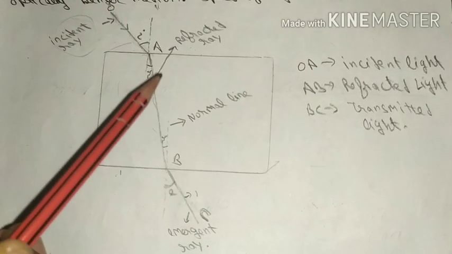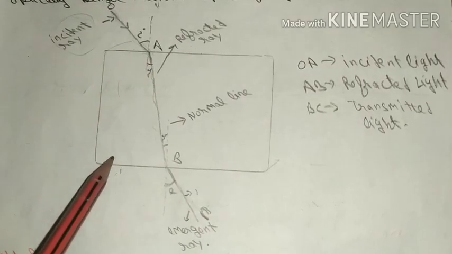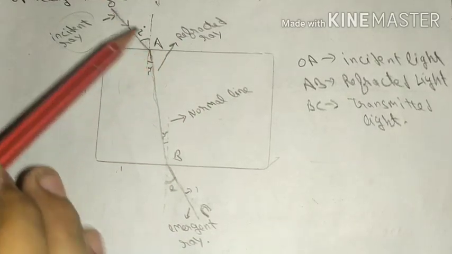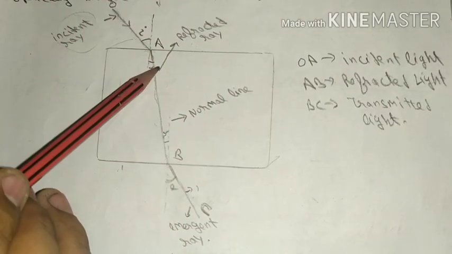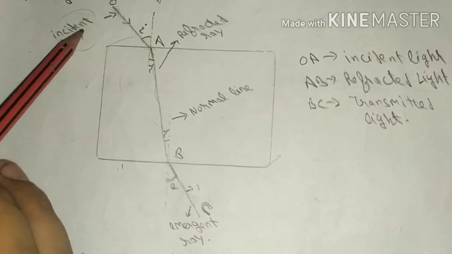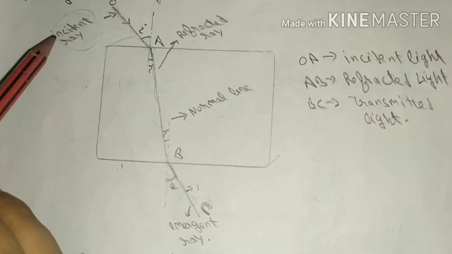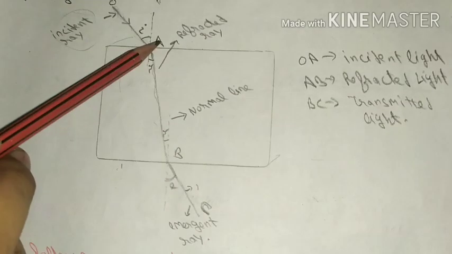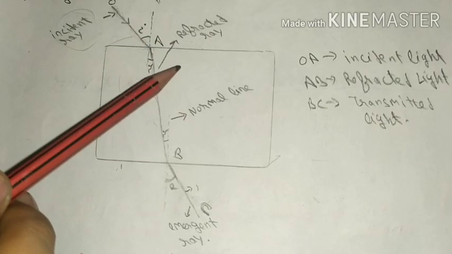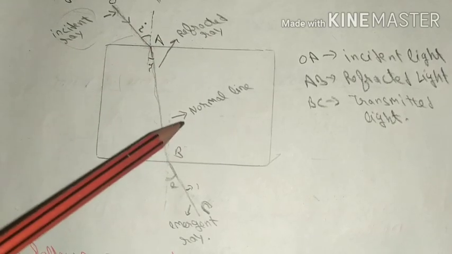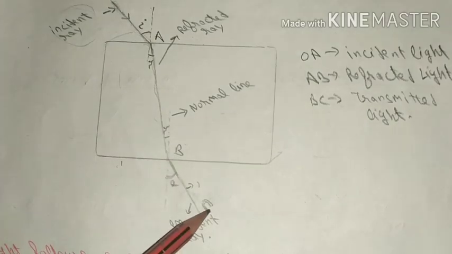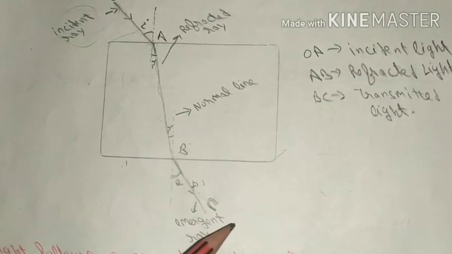Now see the labeled diagram. So this is the diagram of a rectangular slab. Now I have labeled it. So this OA is the ray which we incident on it, so it is known as incident ray. OA is known as incident ray, and this AB is the ray when light enters into the glass. So AB is known as refracted ray, and this BC is known as transmitted ray.